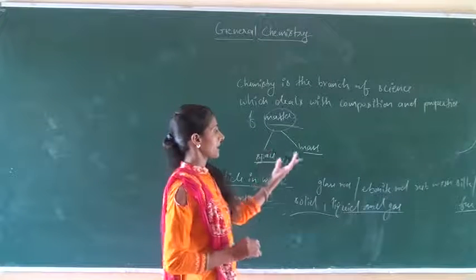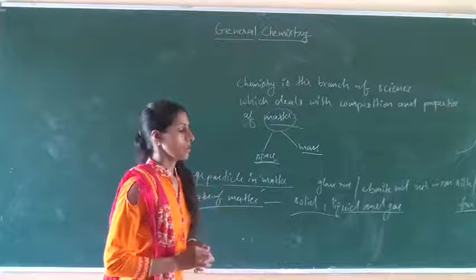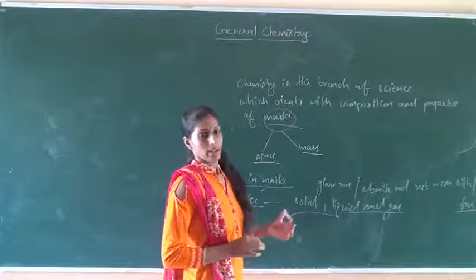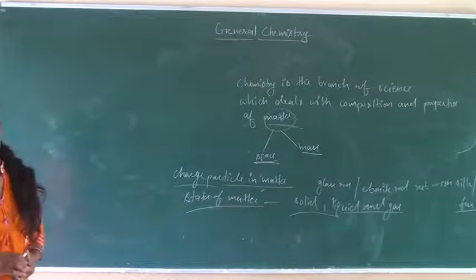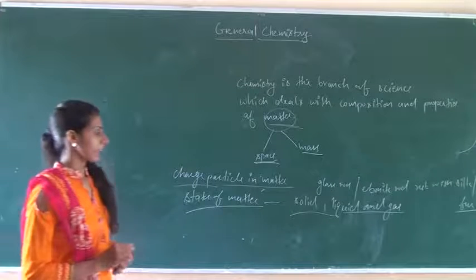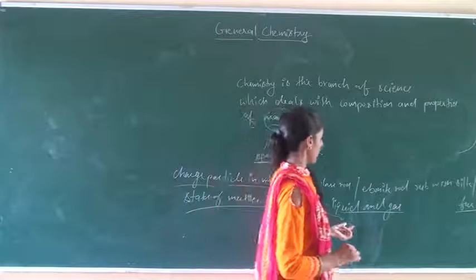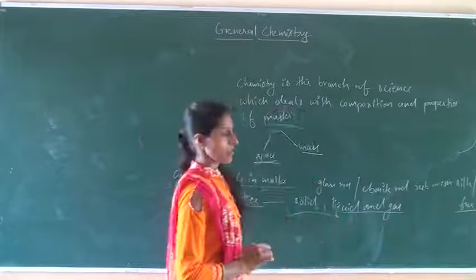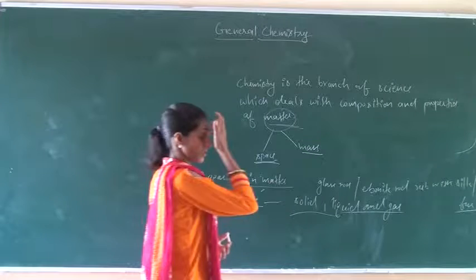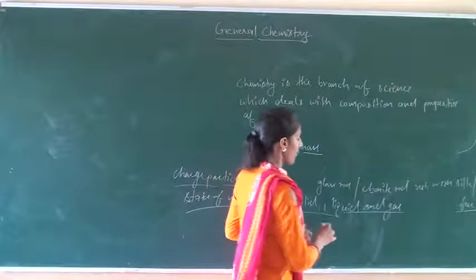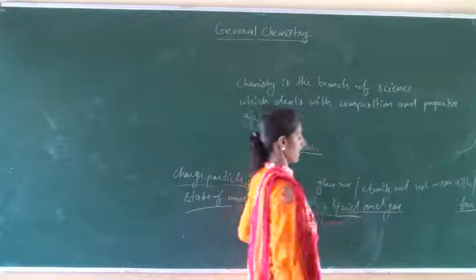For example, board, book, chalk, wood, etc. These are solid substances. After that, liquid. A liquid has a definite volume but not a definite shape.